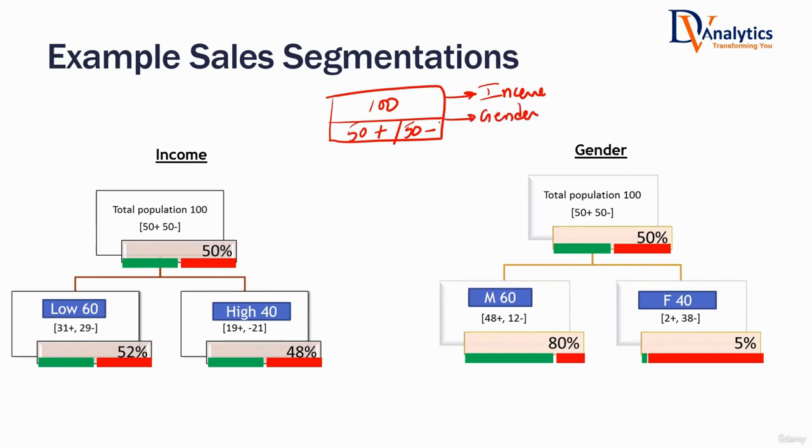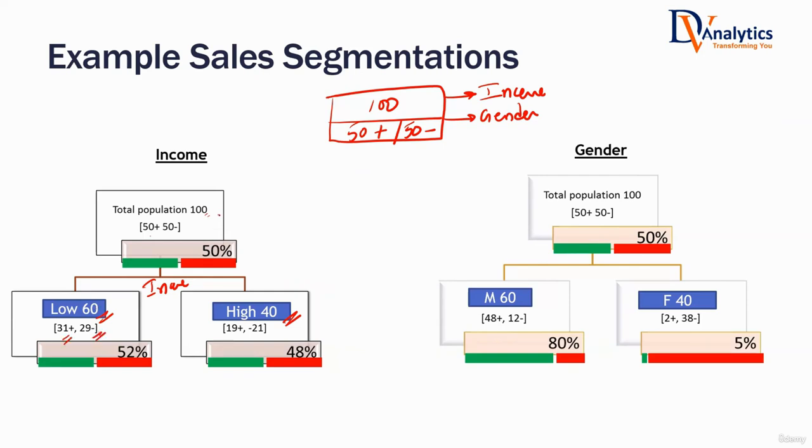Now, the question that we ask is, which variable to use for splitting? Is it the income variable? Is it the gender variable? Let us see what happens if we divide this data based on income. 100 customers are there, 50 are buying, 50 are not buying. Out of 100 customers, 60 customers have low income, 40 customers have high income. Out of the 60 customers, 31 are buying, 29 are not buying.